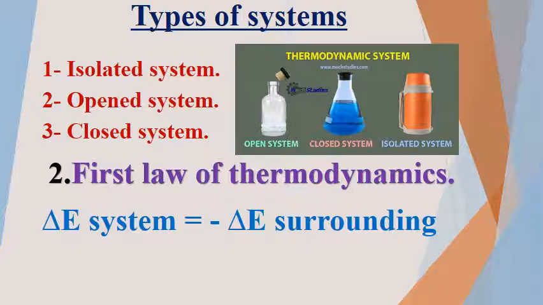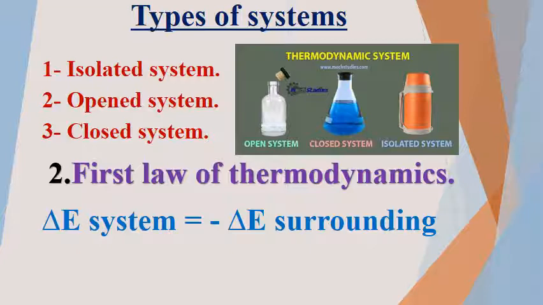Again, open system, there is exchange between the system and surrounding in energy and matter. Closed system, there is exchange between system and surrounding in energy only. There is no change in matter. Isolated system, there is no change between the system and surrounding, even if the change is matter or energy. This is about the systems and the types of systems.